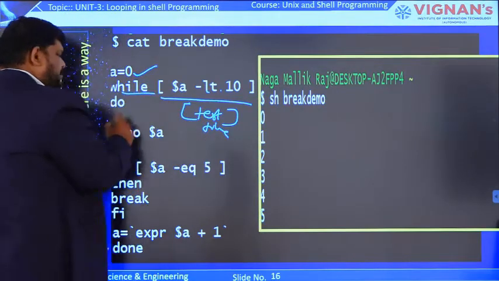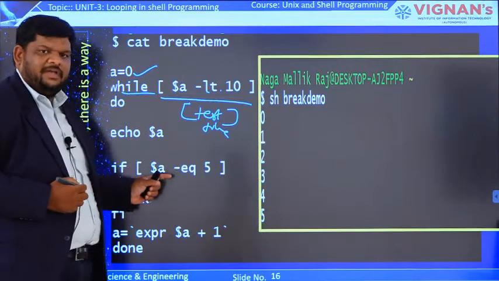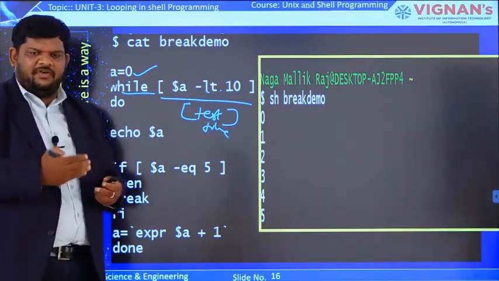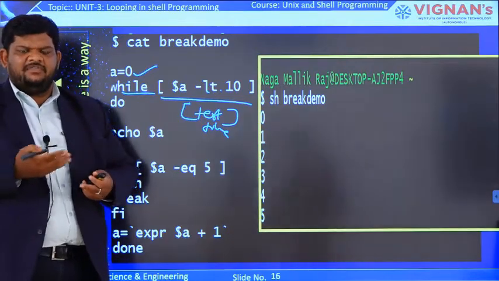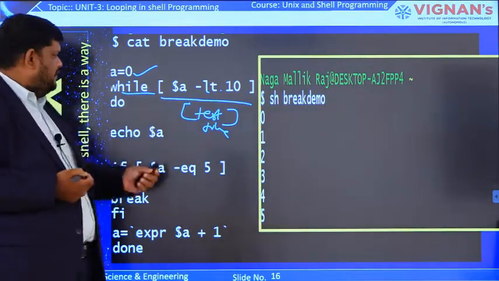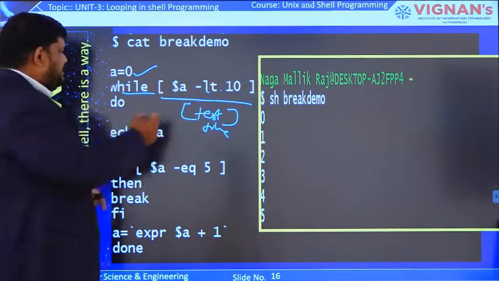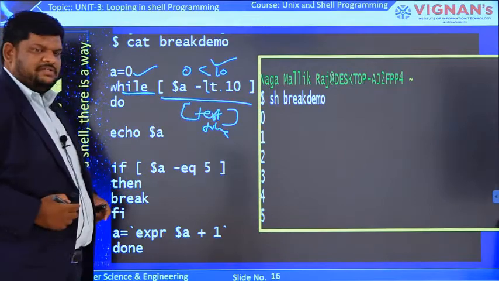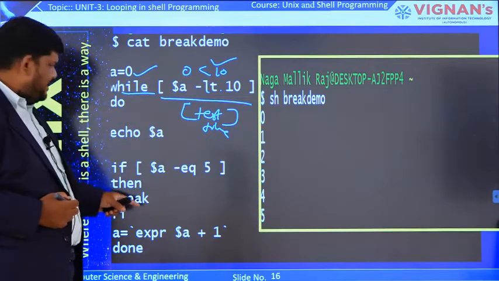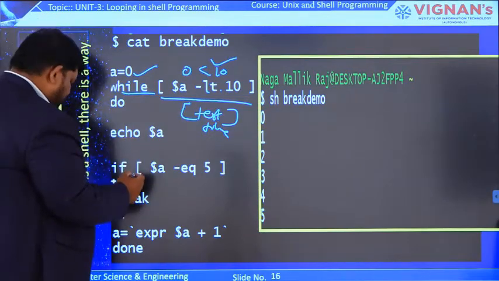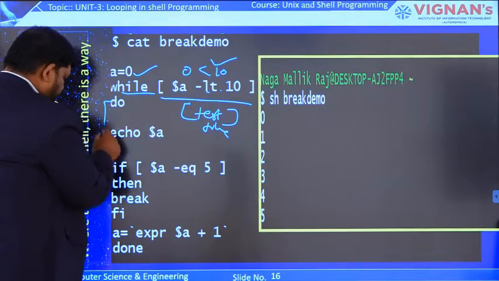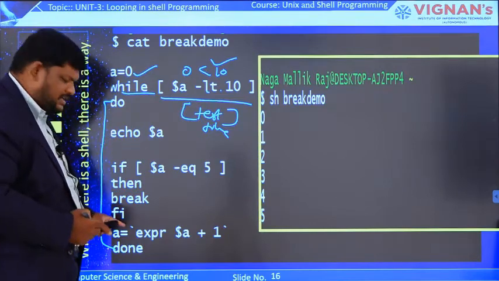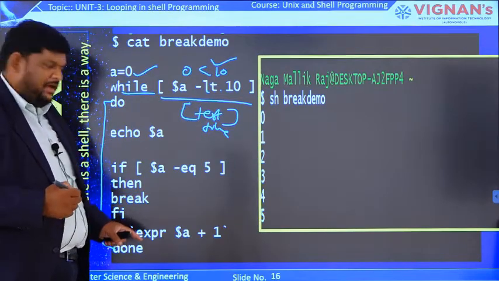We know that in a while loop, the body of the while loop will execute if the test evaluation is true. If it is false, then it will terminate or come out of the while loop. Now 0 is less than 10, so the test evaluation result is true. That's why the body of the loop will execute. If you consider the body of the loop, do and done are the entry and exit points. Everything inside is treated as the body of the while loop.